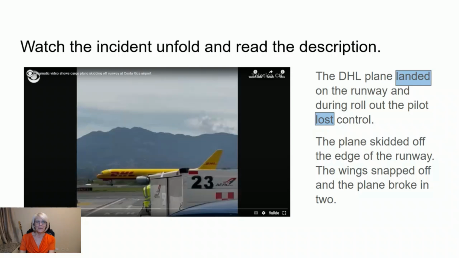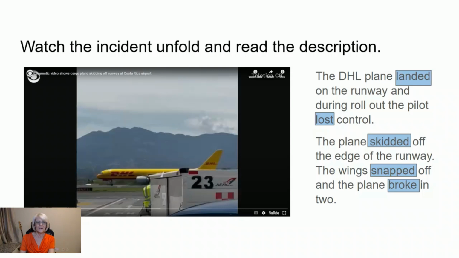So the DHL plane landed on the runway, and during rollout, the pilot lost control. The plane skidded, which again is a regular verb in the past simple tense. The plane skidded off the edge of the runway. The wings snapped off and the plane broke in two. Snapped is a regular verb, and we must pronounce the ed, and broke is the past tense of break.